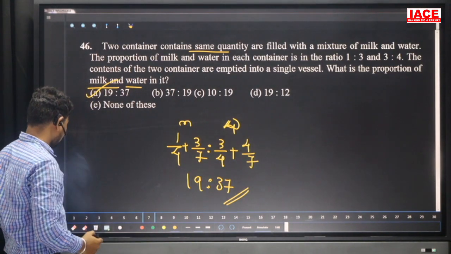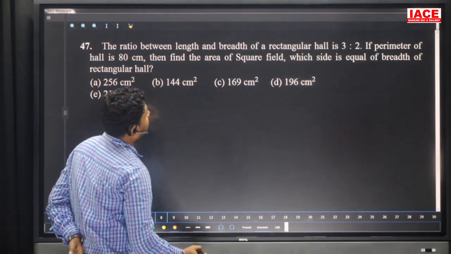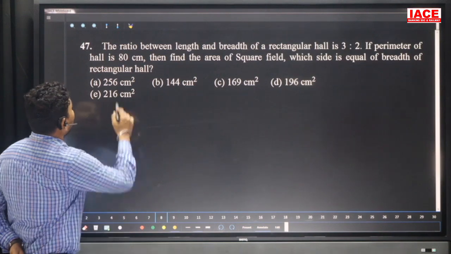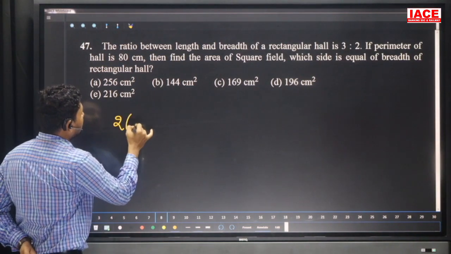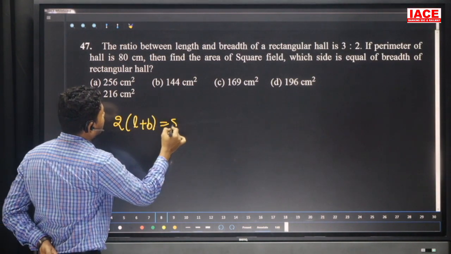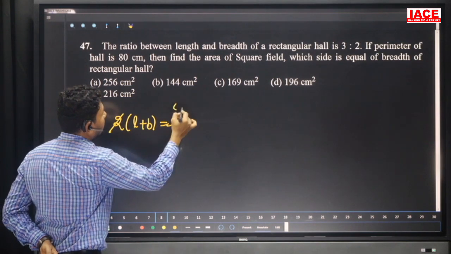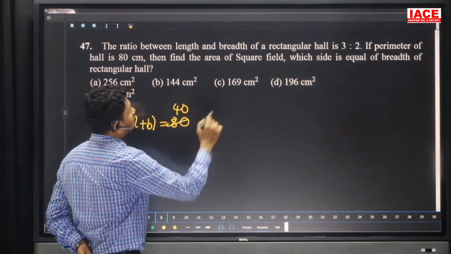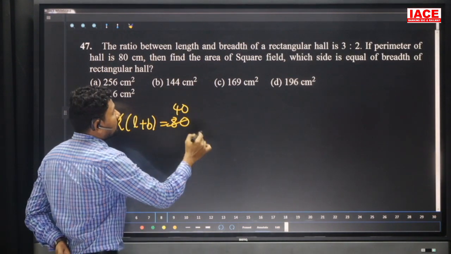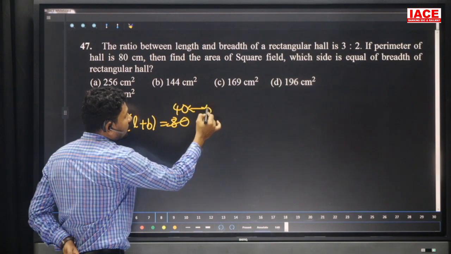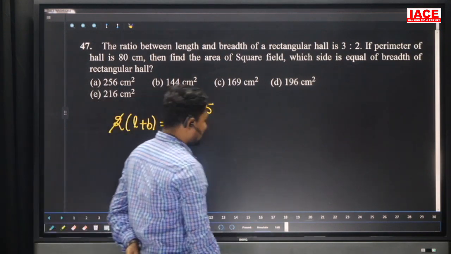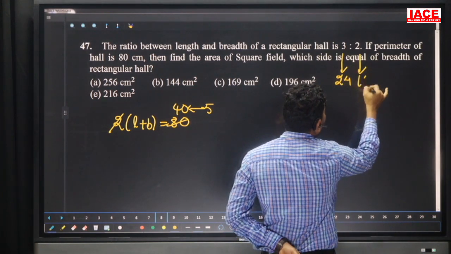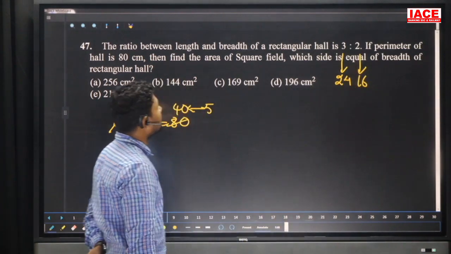Move to the next question. The ratio between the length and breadth of a rectangle is 3:2. The perimeter formula is 2 into (L plus B), which is equal to 80, so L plus B is equal to 40, and the ratio is 3:2. Here 3 plus 2 is equal to 5 parts. 5 parts is equal to 40, which means 1 part is equal to 8. 3 parts is equal to 24 and 2 parts is equal to 16. 16 plus 24 is equal to 40.